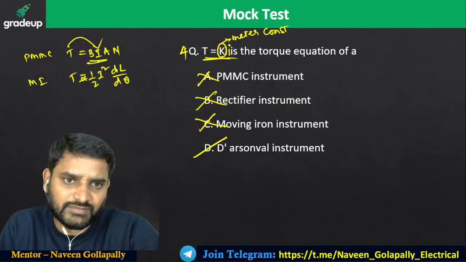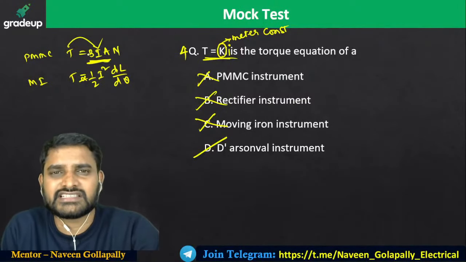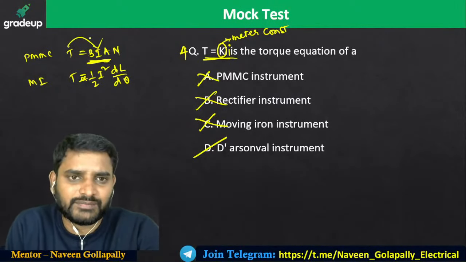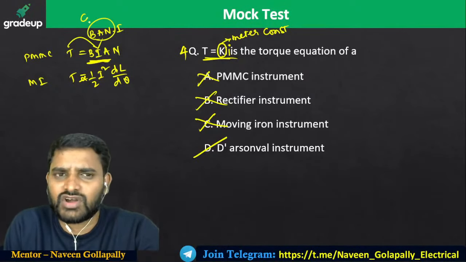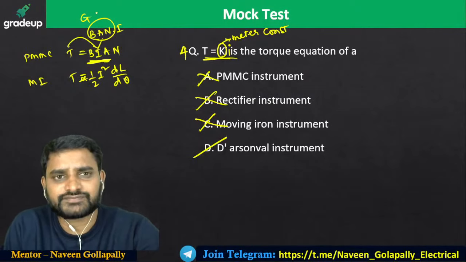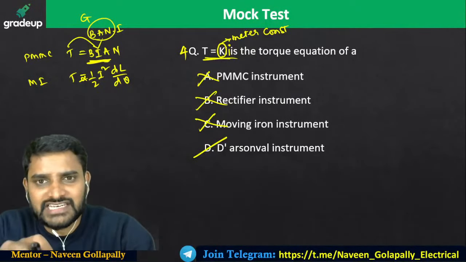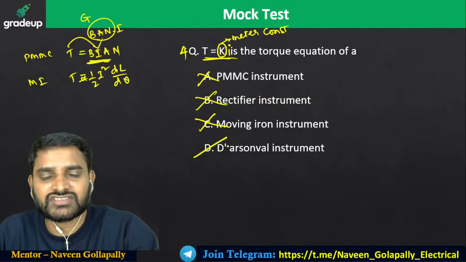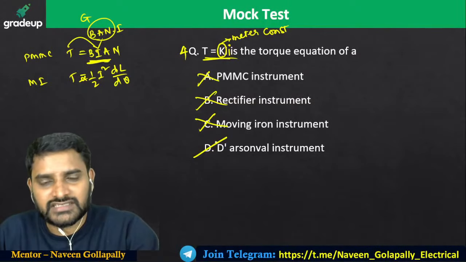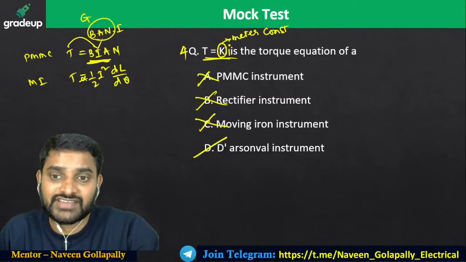For PMMC you cannot make this, although G will represent B into A into N into I. So here also it is constant only, you can make it with G, the galvanometer constant. But if they specifically mention K into I like this, you should go with the D'Arsonval instrument, because the D'Arsonval instrument does not have a pointer. It will have a mirror.